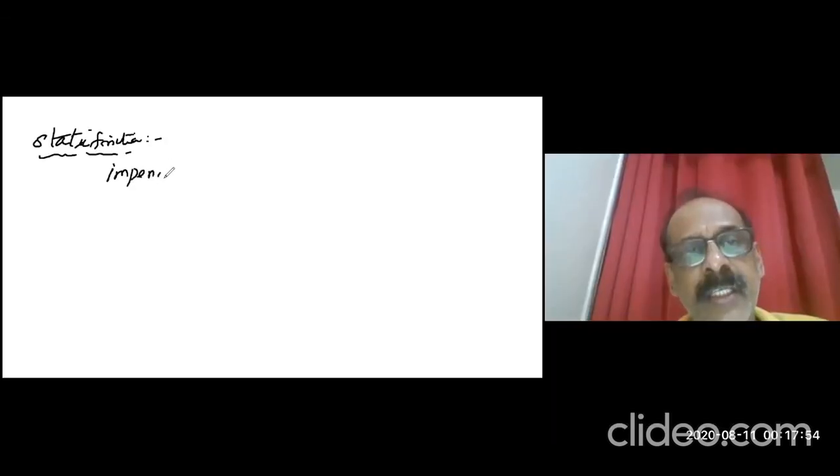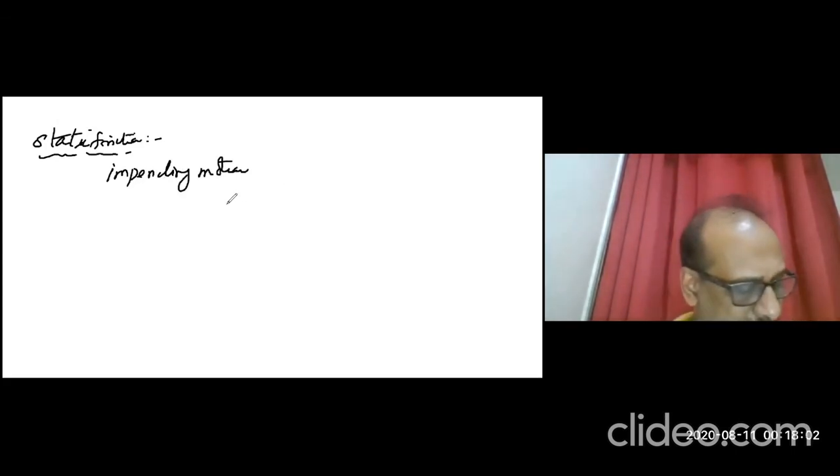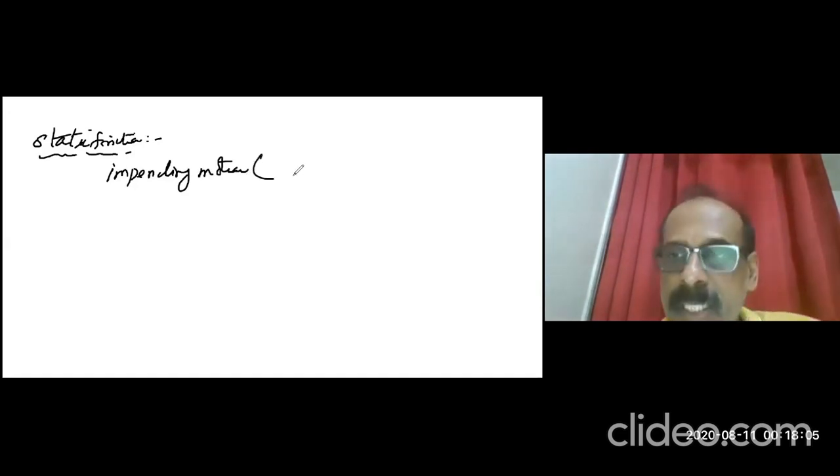Friction. Next heading, static friction. Static friction is developed between two solid layers when it is under impending motion. Until you move, it's static friction. Static friction is impending motion, in brackets you can write force.